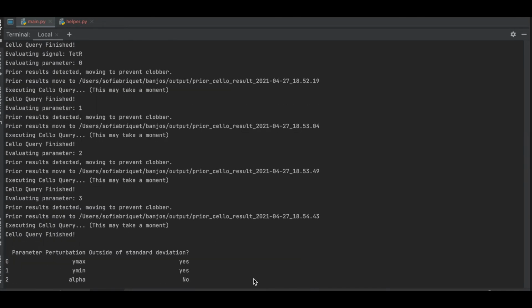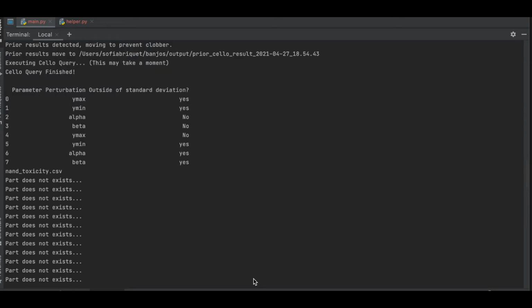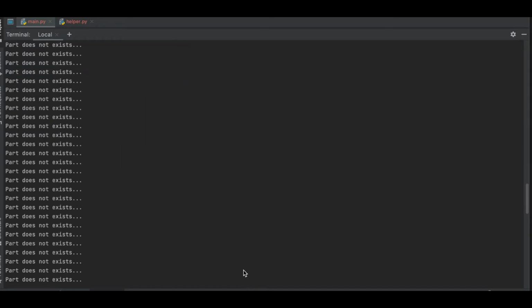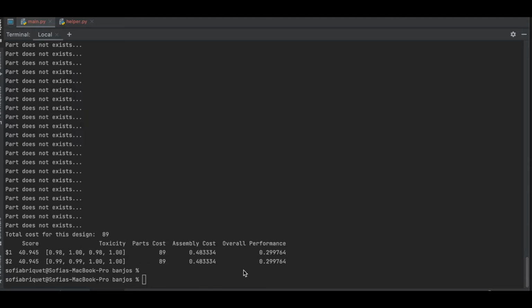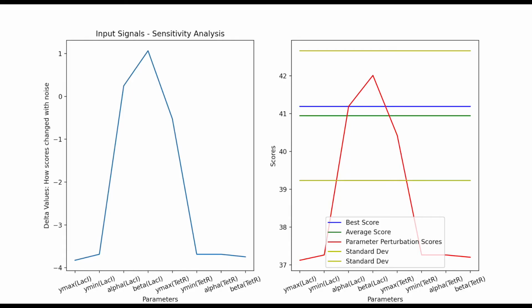We now see a chart containing which signals were outside of the standard deviation score, meaning they were very sensitive to the Gaussian noise added. Part cost is displayed along with the final data frame containing the average score, the toxicity, the part cost, the assembly cost, and the objective function obtained. The sensitivity plot allows the user to identify which parameters are most sensitive to noise.